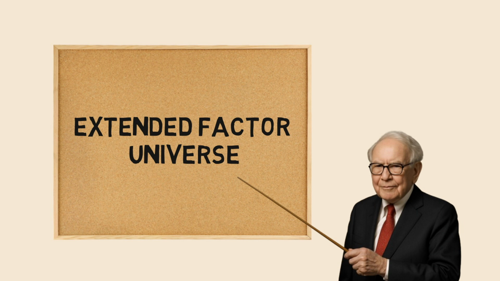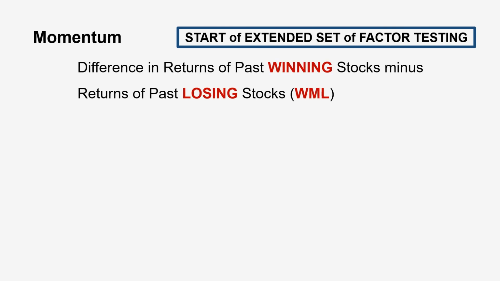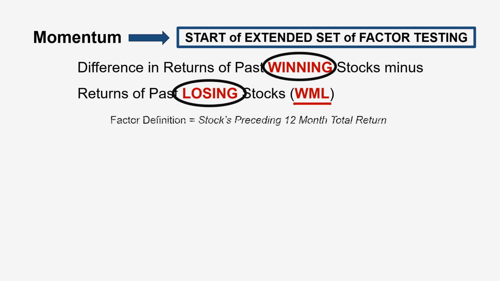Because what if there are other hidden dimensions that the traditional model doesn't capture? Let's see if those can explain even more. To kick off our extended testing, we'll start with momentum, which measures the tendency of recent winning stocks to continue outperforming and past losers to continue underperforming over the short to medium term. WML stands for winners minus losers. It is based on each stock's performance over the prior 12 months.